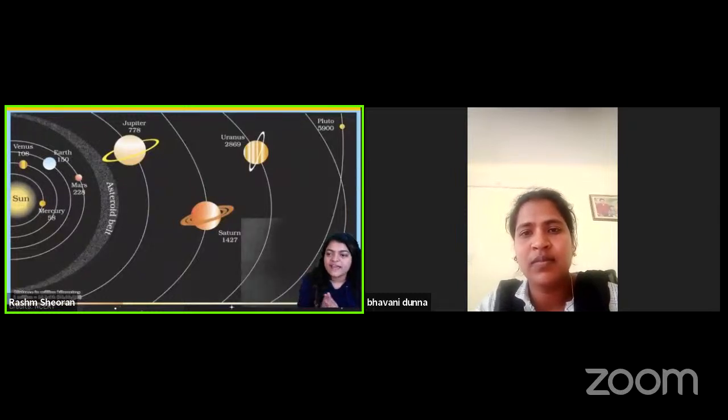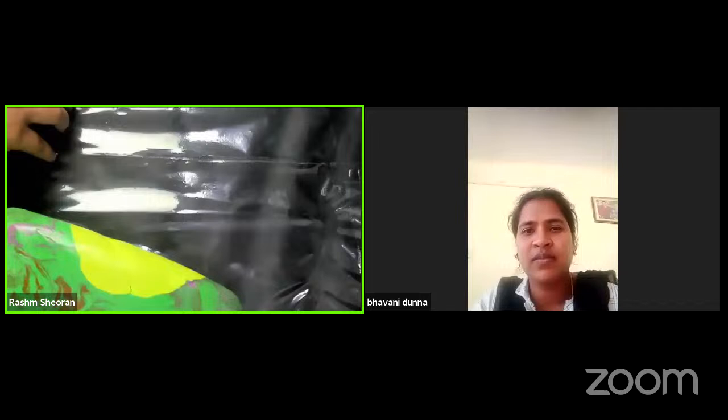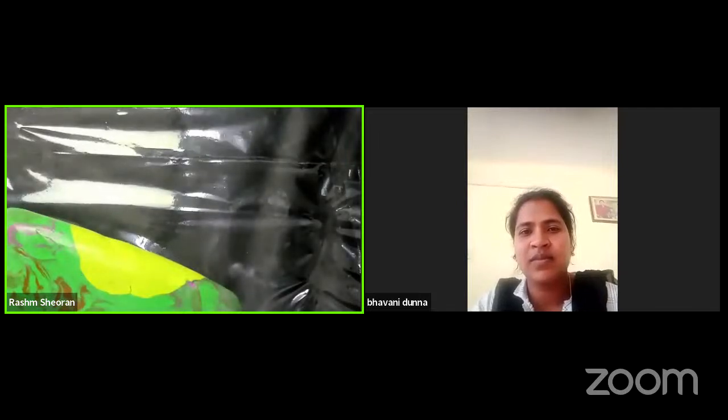wheat dough. So I had asked the students to prepare 1 to 2 kg of dough atta. I will be using clay, but I hope you have prepared the dough. So right now I have clay. I'll show it to you. We will use it to make the scale of the solar system, but when it comes to size. So I have clay, but you have to use atta, because this is like 2 kg of clay. So you don't have to use this much clay.